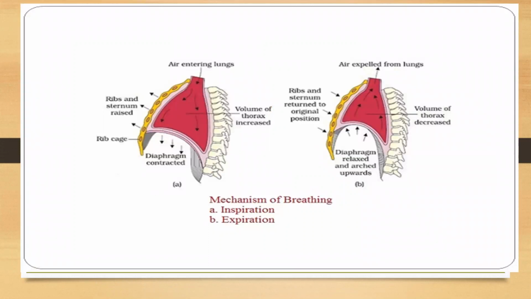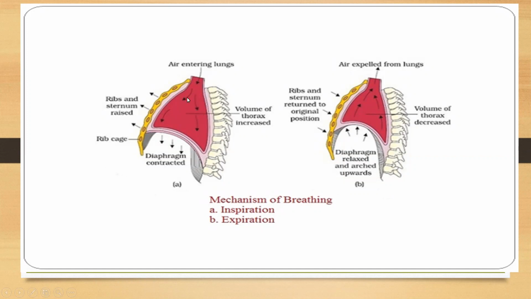Here I'll show you the proper diagram. Here you can see, okay, diaphragm contracts, it is pulled downward, ribs and sternum, it is projected outwards. So this thoracic cavity, the volume of the thoracic cavity increases. But when the volume of the thoracic cavity increases, what happens? The pressure in the thoracic cavity as well as the pressure in the lungs.